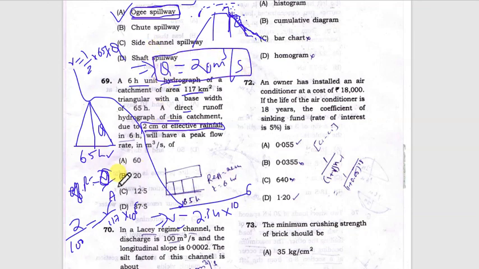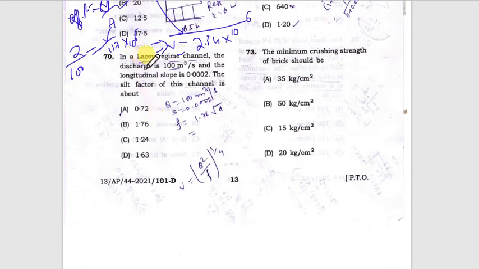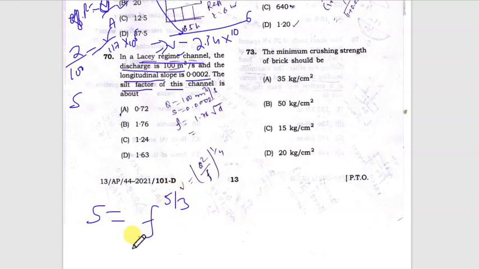Next is, this is the Regime channel. Discharge is given 100 meter cube per second, and longitudinal slope S is given to us 0.0002, and silt factor has been asked. So we know the formula of slope for Lacey's theorem, S equals f raised to power 5 by 3 divided by 3340 into discharge raised to power 1 by 6.